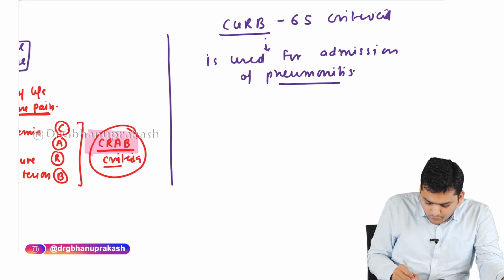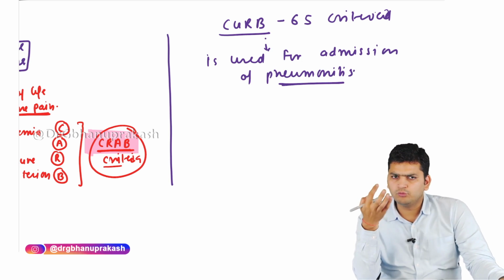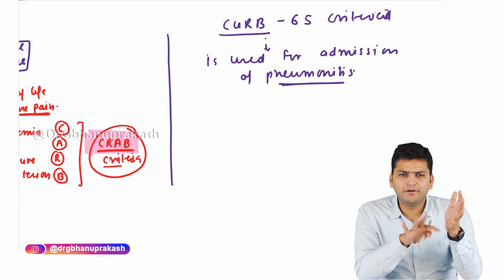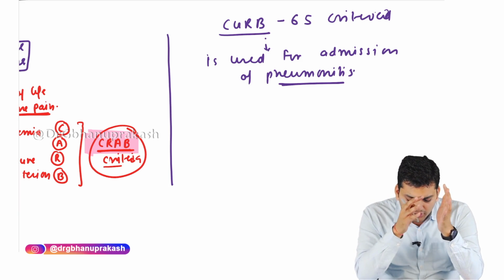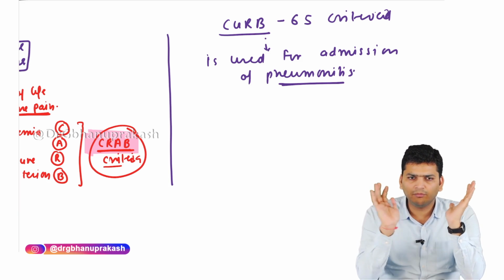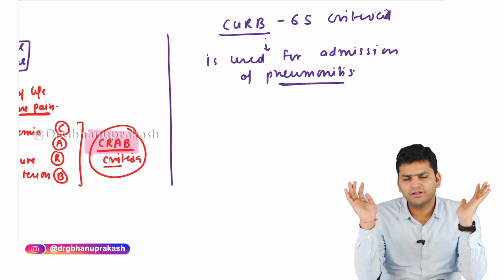Let's say you are sitting in an OPD, a patient comes to you with pneumonia, and now there is a dilemma whether the patient should be admitted or not. Then we use the CURB-65 criteria. CRAB is for multiple myeloma, CURB is for pneumonia admission.